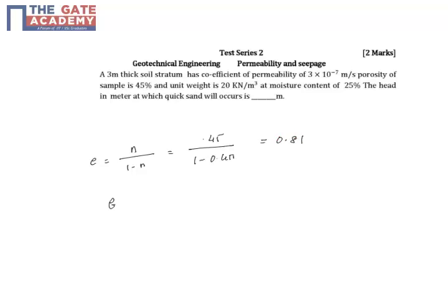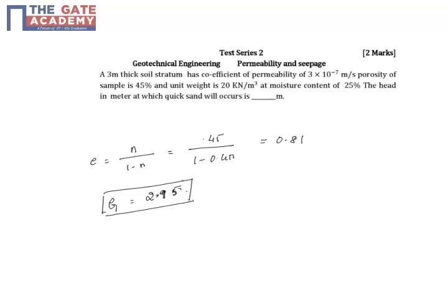Next, find out G. To find G, you know the formula. Calculate G. G will be equal to 2.95. Next,